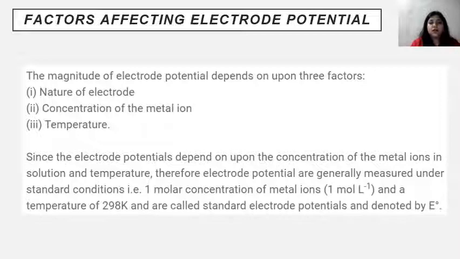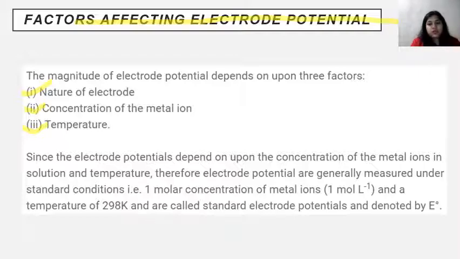Next is factors affecting electrode potentials, meaning what factors affect the value of electrode potential. The electrode potential is largely affected by three different parameters. These are the nature of the electrode, the concentration of the metal ion, and the temperature. Regarding the nature of the electrode, obviously the metal has a tendency to get oxidized or reduced.